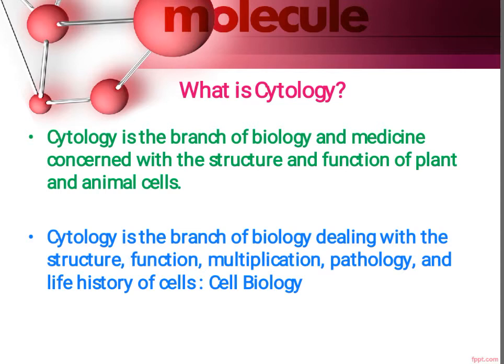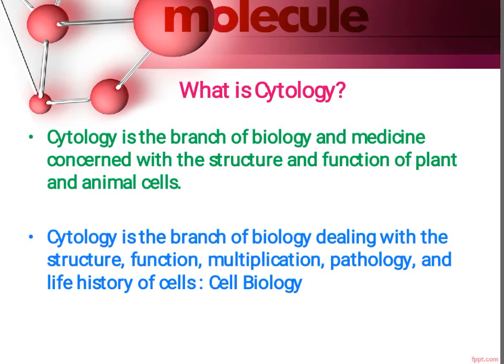Everybody is made up of different types of cells, and this study of plant and animal cells is called cytology. One more definition is there. Cytology is the branch of biology dealing with structure, function, multiplication, pathology, and life history of cells.